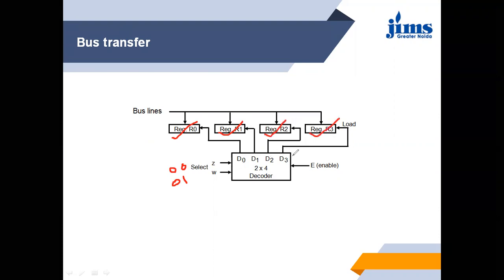But it can be in the high impedance. I told you about the E. E is for enable. When the value of this is 1, it means this circuit, this decoder, is going to perform its operation. Otherwise, it will not perform its operation. Like an on off switch, this enable works like an on off switch.